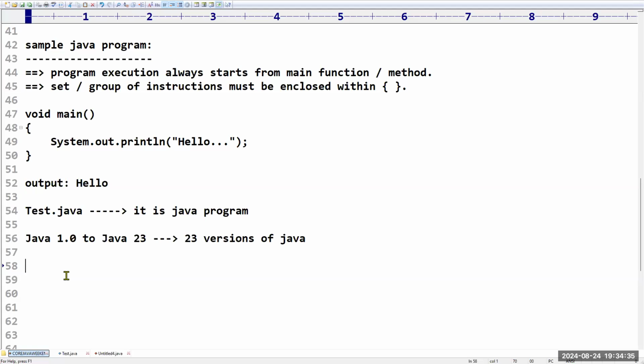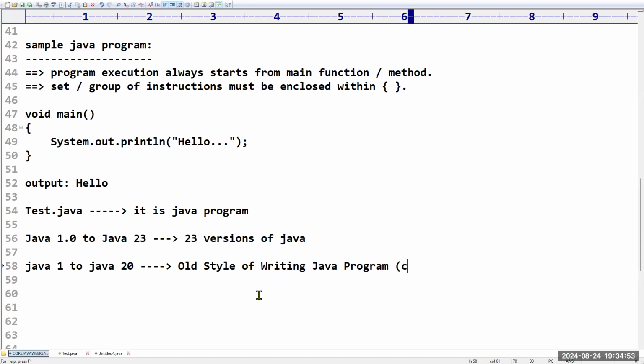Don't worry. But so from Java 1 to Java 2020. Sir, the old style of writing a Java program is nothing but including so many elements. We have to write a complex program. That means in this style.